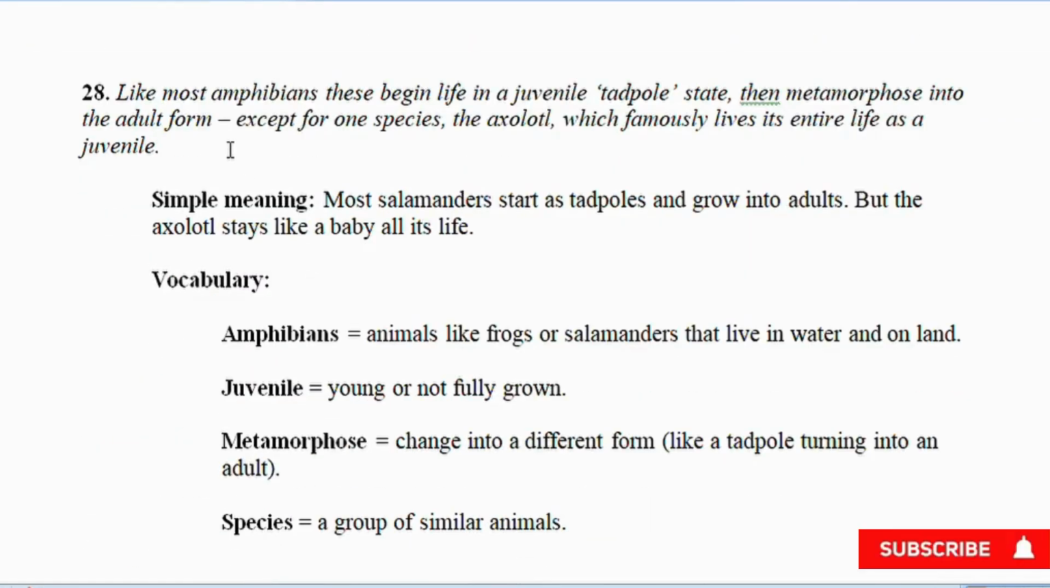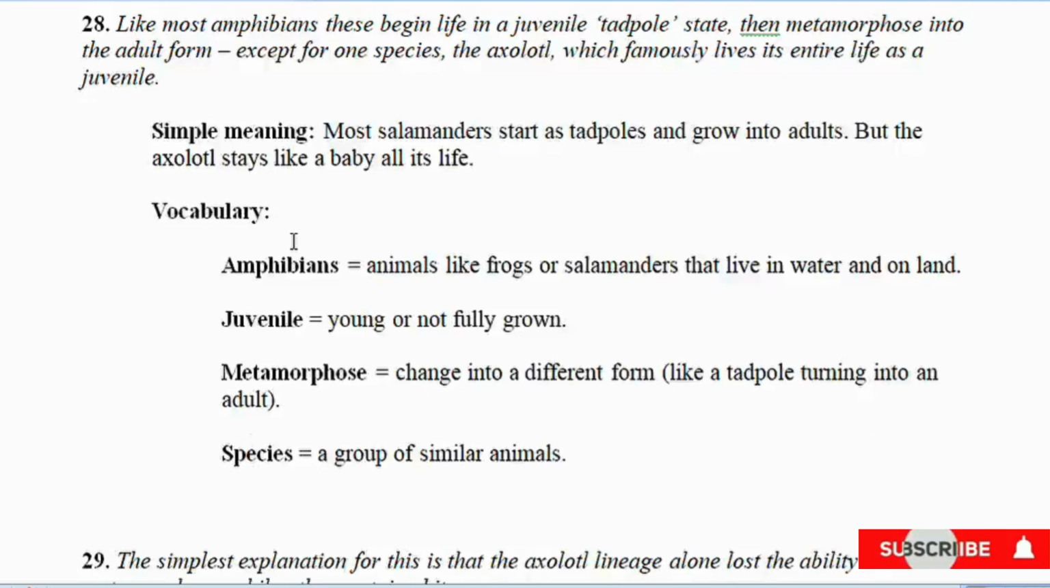28. Like most amphibians, these begin life in a juvenile, tadpole, state. Then metamorphose into the adult form. Except for one species. The axolotl, which famously lives its entire life as a juvenile. Simple meaning. Most salamanders start as tadpoles and grow into adults. But the axolotl stays like a baby all its life.